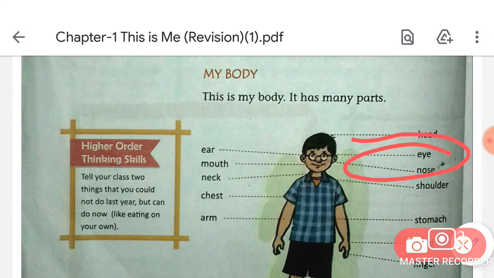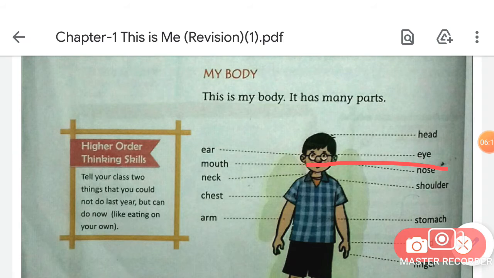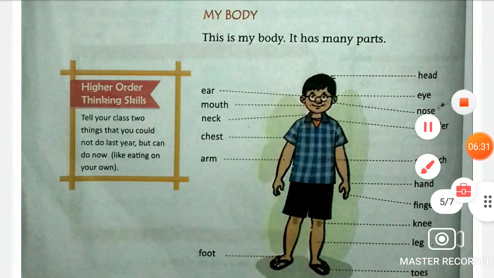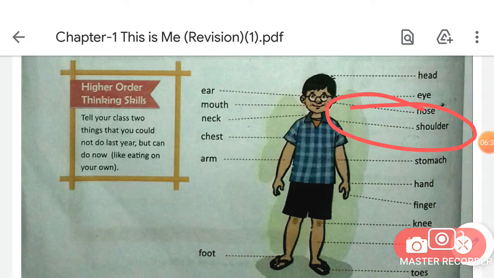Eye. Good. And now next one is nose. What is the spelling of nose, students? The spelling of nose is, repeat after me, N-O-S-E. Nose. Good. Next one is shoulder. What is the spelling of shoulder, students? S-H-O-U-L-D-E-R. Repeat after me. S-H-O-U-L-D-E-R, shoulder.